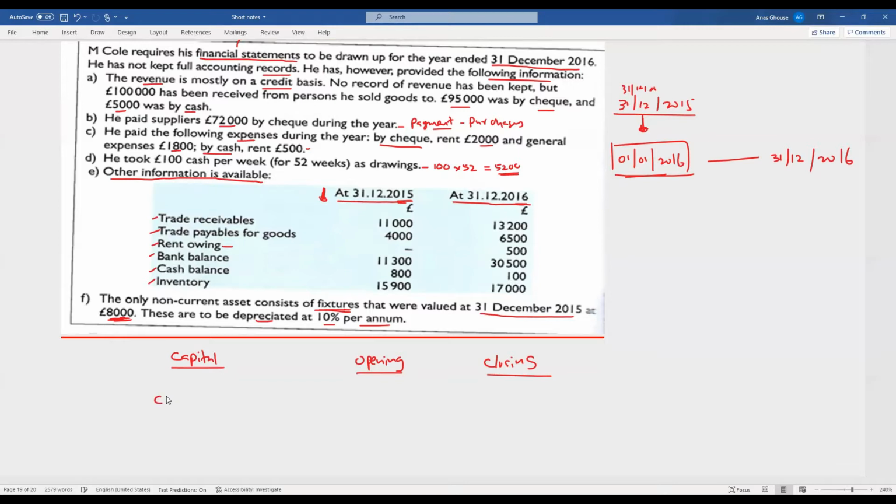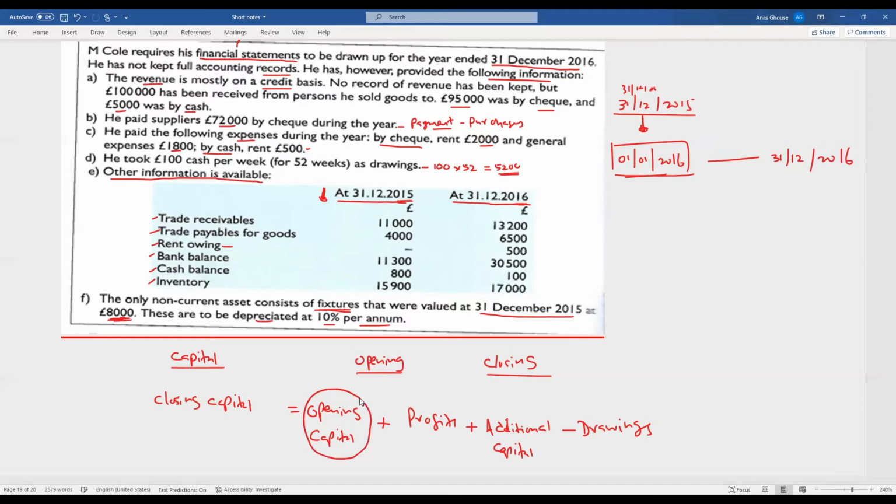Closing capital is equal to opening capital plus profits earned during the period, plus additional capital introduced, minus any drawings.